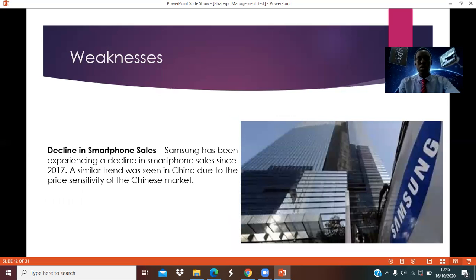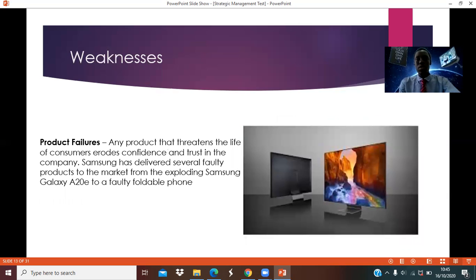Also, we see a sharp decline in smartphone sales. Samsung has been experiencing a decline in smartphone sales since 2017. So this has been backed up by the growing competition, and this has posed a great weakness to the Samsung company. We look at the product failures. So we know that there are instances when Samsung products, particularly the telephones, have exploded, and this actually erodes trust and confidence in the company.